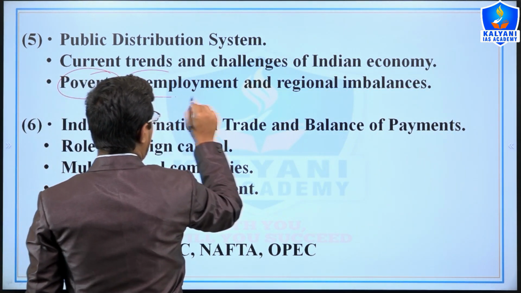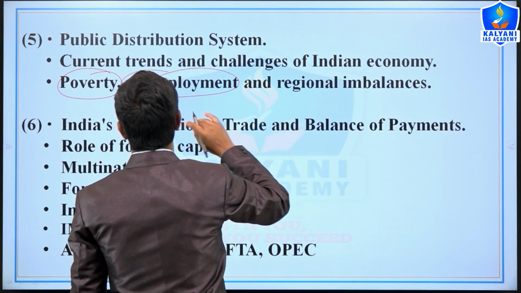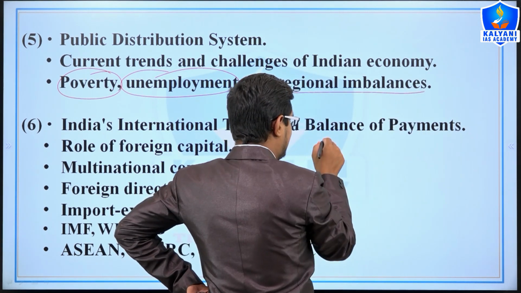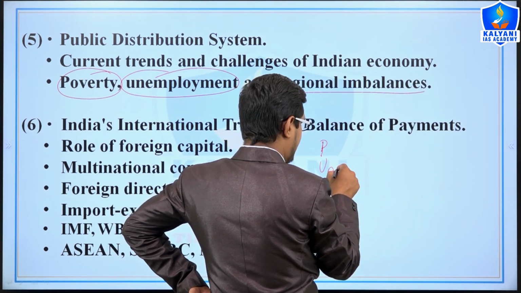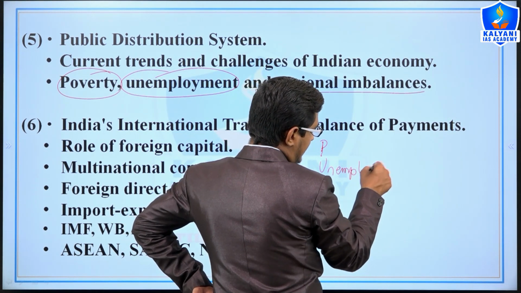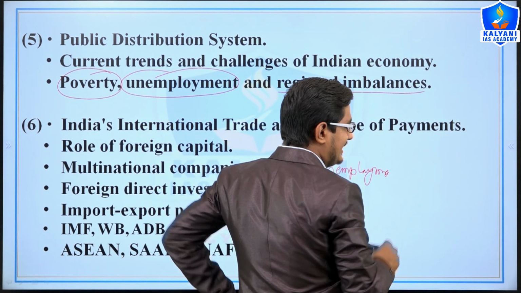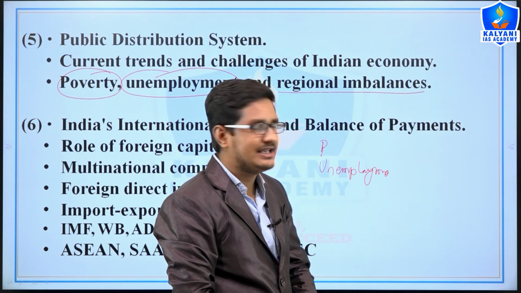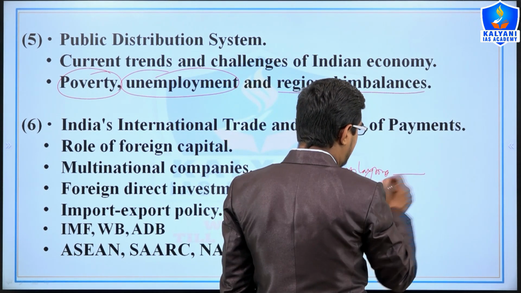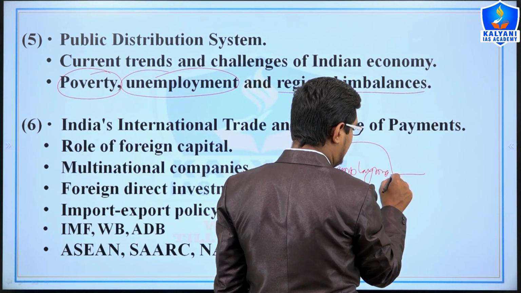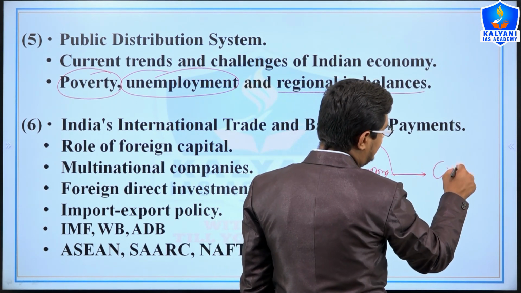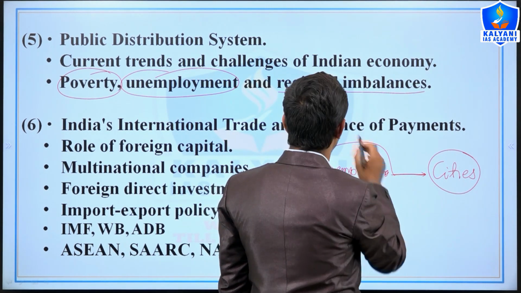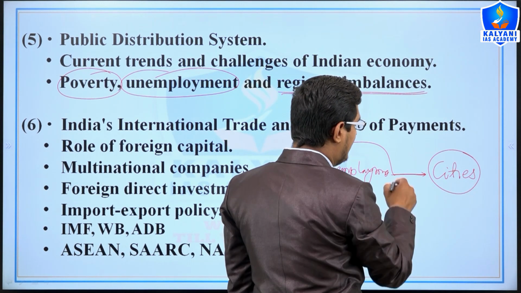Types of poverty, types of unemployment, and because of poverty and unemployment, regional imbalances are occurring. For example, in rural areas there is a lack of employment opportunities. Therefore, people are shifting from rural areas to cities because of poverty and unemployment, and as you know, that leads to regional imbalances or migration.